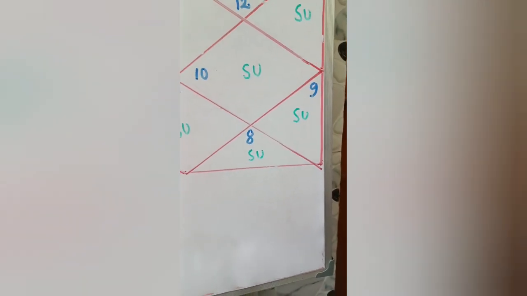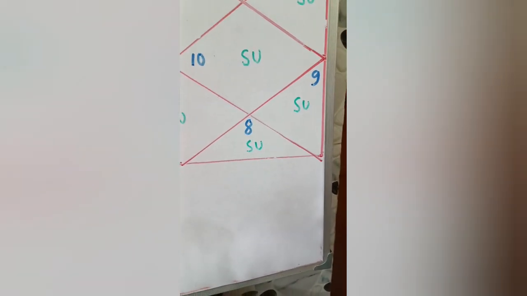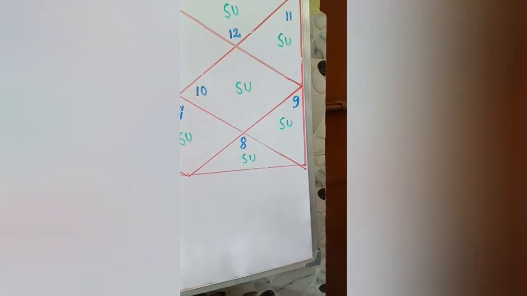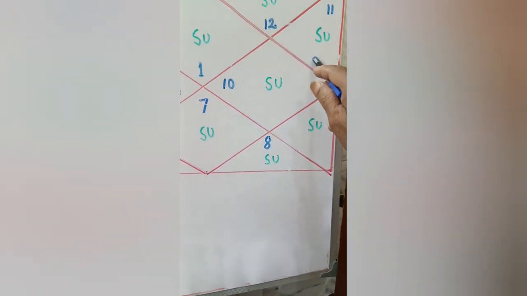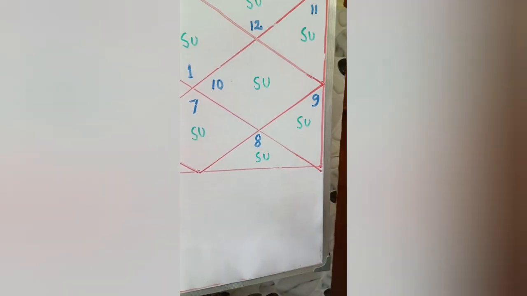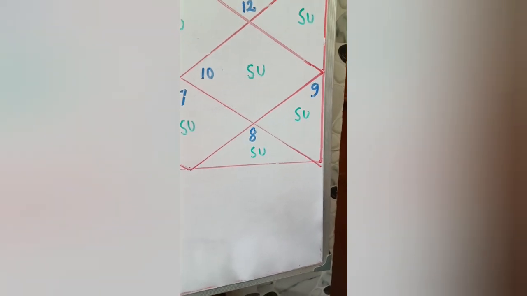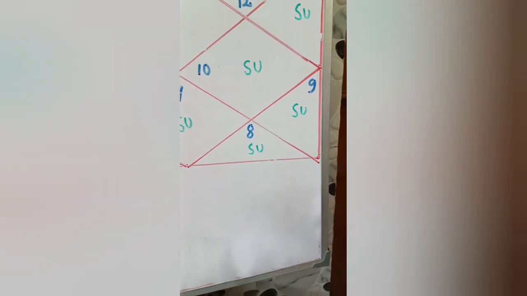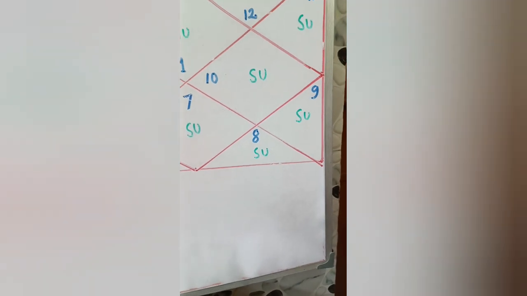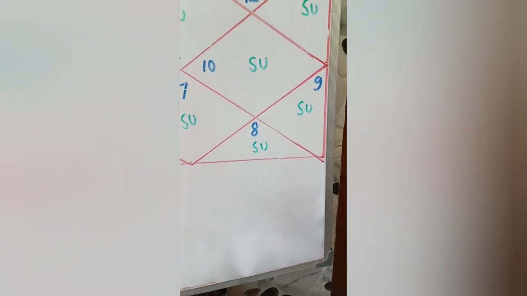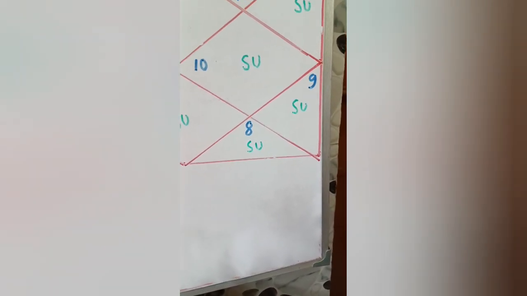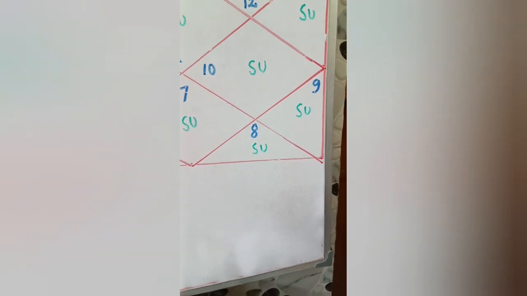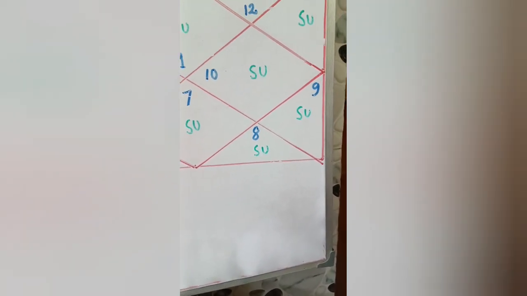We have to check where Mars is posited. If Mars is posited in the 10th house with respect to Sun, then it is a very good impact. Or in the trine, 5th house or 9th house, then it is also giving good effect. And from Sun, the Upachaya Bhav, when Saturn is posited, it is also giving good effect.